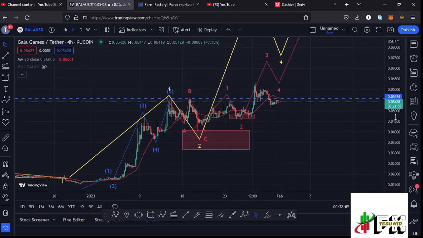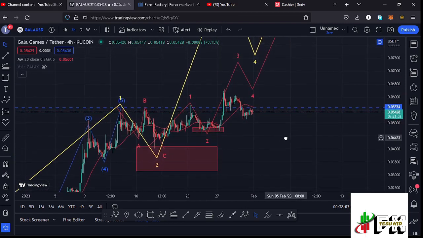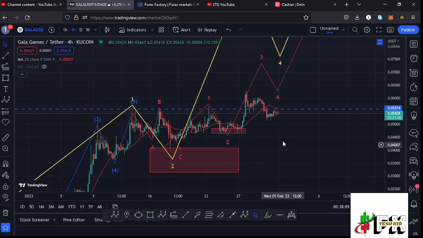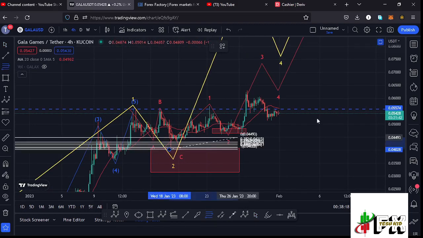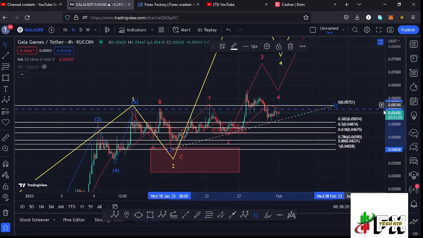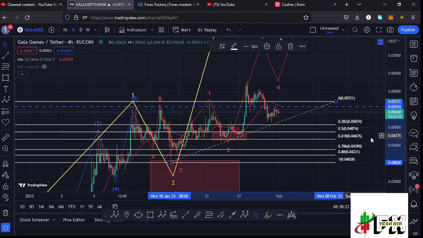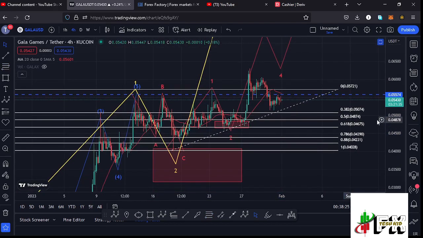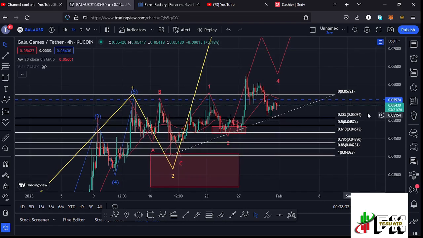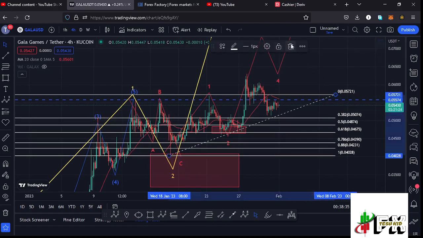And getting a little bit into the details of the formation of this fractal wave within the formation of that larger Elliott wave count 3, we can first get to see whether this second wave has done the minimum that we expect a second wave to do by connecting the Fibonacci's from the low of the first wave to the high of that wave 1, and that gives me a minimum retracement area in the formation of that wave 2 between the fib level 0.5 and the fib level 0.618, and that lies between the $0.04874 mark and the $0.04675 mark, and that is the minimum that I was expecting that second wave to do.